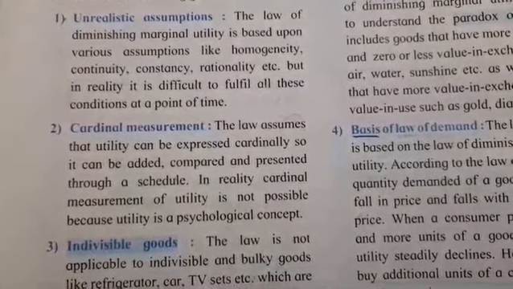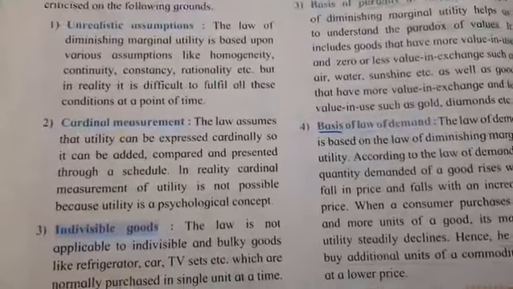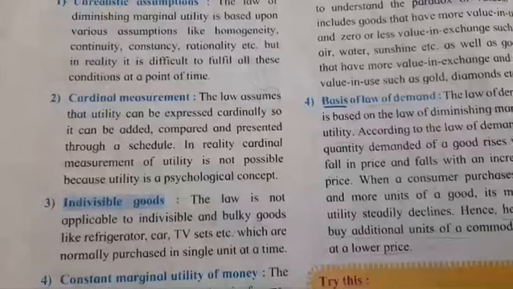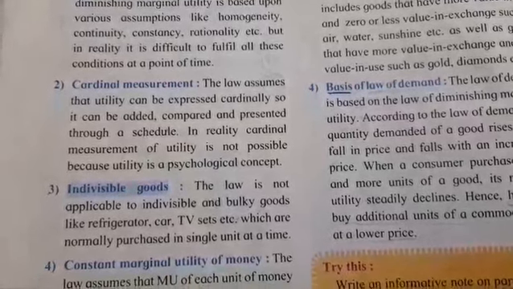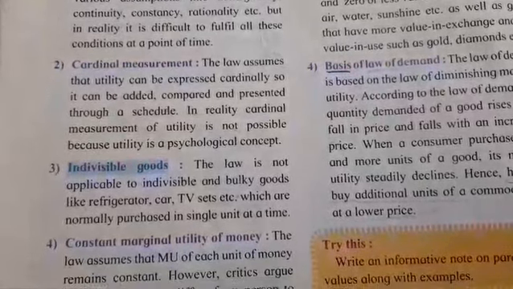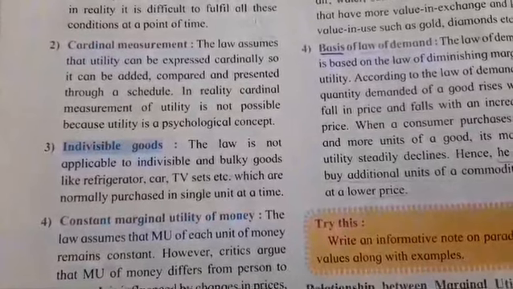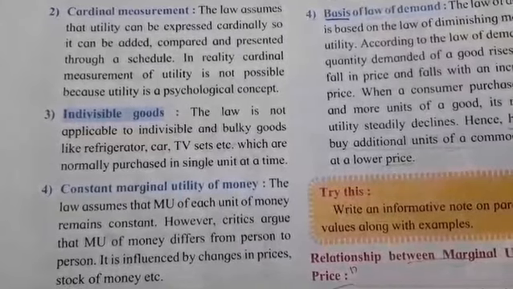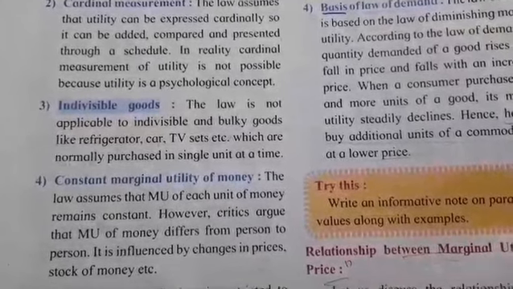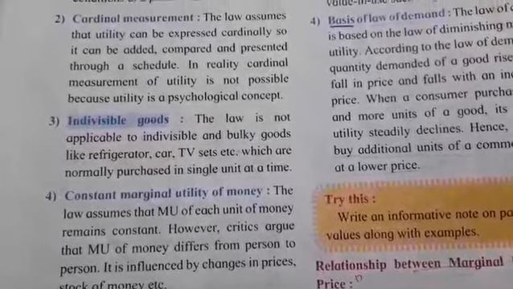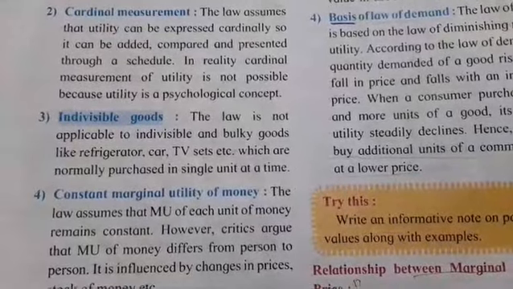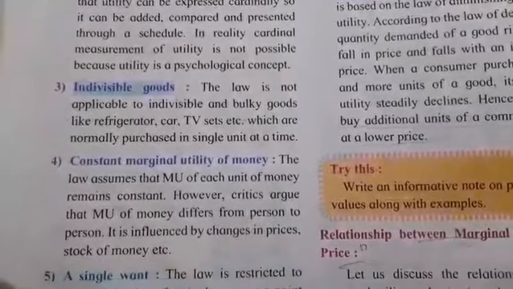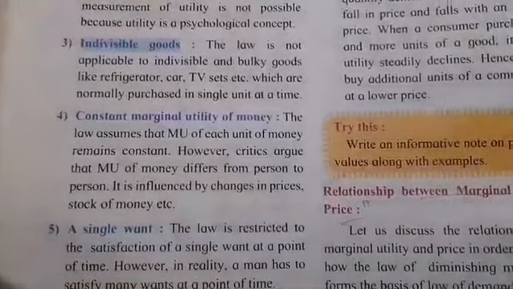First, unrealistic assumptions. The law of diminishing marginal utility is based upon various assumptions like homogeneity, continuity, constancy, rationality, etc. But in reality, it is difficult to fulfill all these conditions at a point of time. Second, cardinal measurement. The law assumes that utility can be expressed cardinally, so it can be added, compared, and presented through a schedule. In reality, cardinal measurement of utility is not possible because utility is a psychological concept.